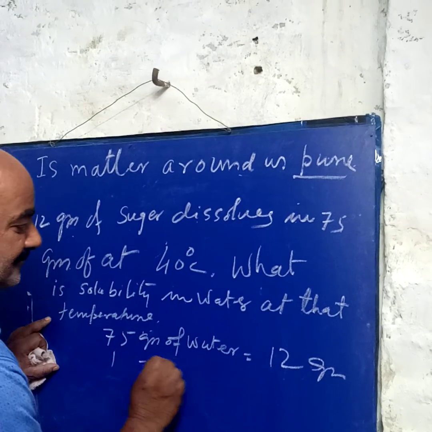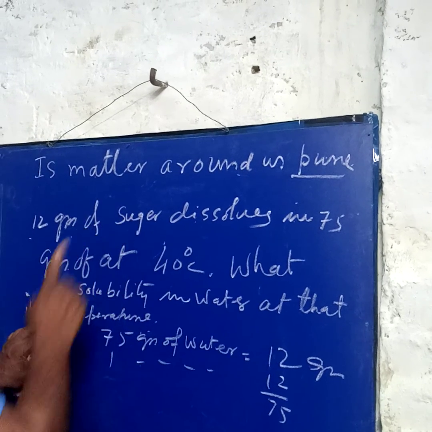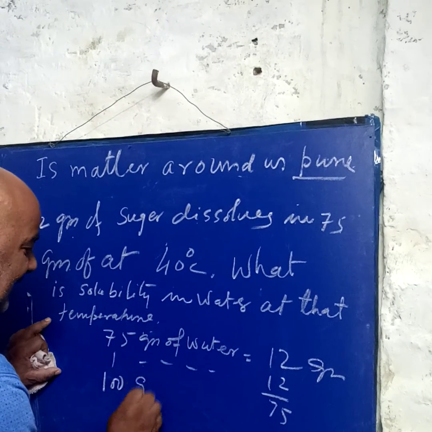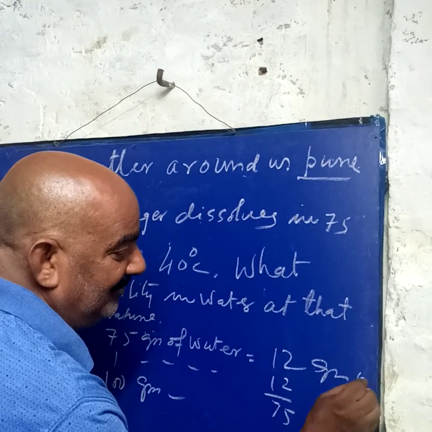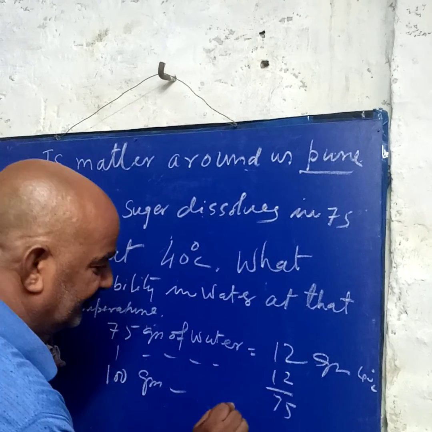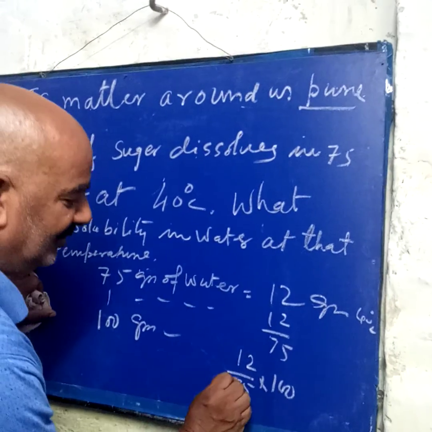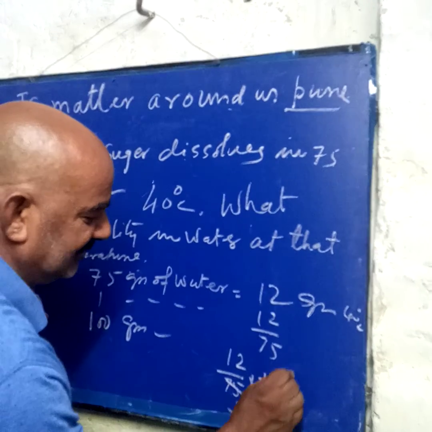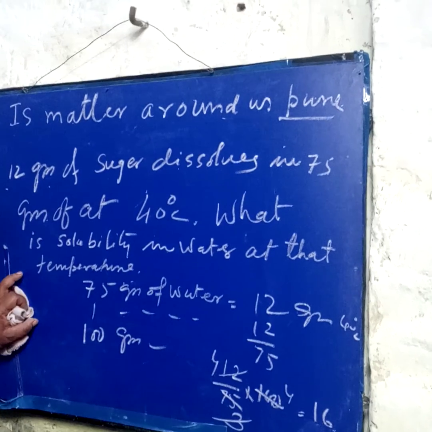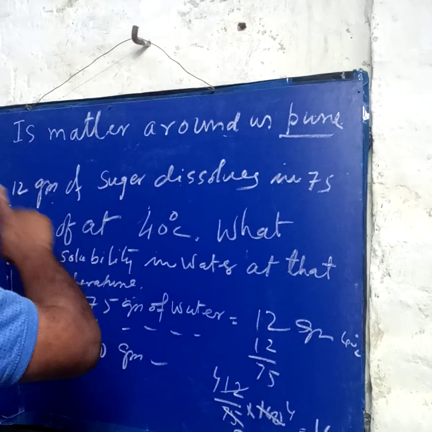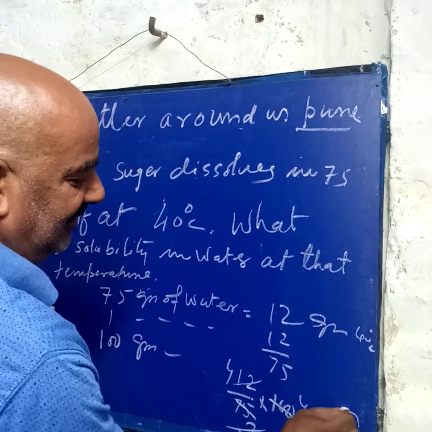Then in 1 gram, it is 12 by 75. Then in 100 gram, because solubility always comes in 100 gram, at the same temperature, 40 degrees centigrade. Remember, the temperature will not increase; it stays the same. So 12 by 75 into 100. Using the method, 25 3 times, 75 4 times 100, 3 4 times 12 means 40 gram. Then we can say the solubility of sugar at 40 degrees centigrade is 16 gram.